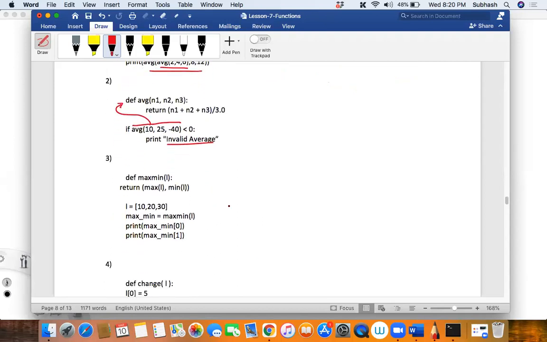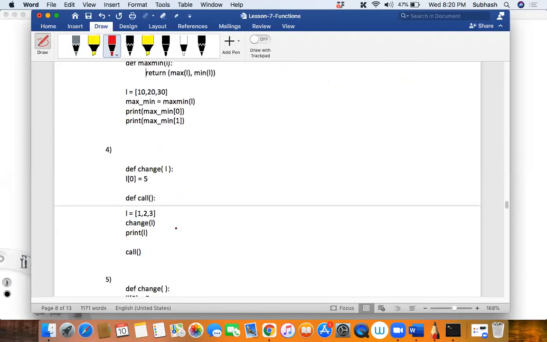Okay, so can you do the third one as your assignment? It is quite simple. Can you do this as an assignment? It's very, very simple. For this, please draw a diagram, else you will not know. You'll have to draw the diagram, else you will get confused, right? Is that okay?